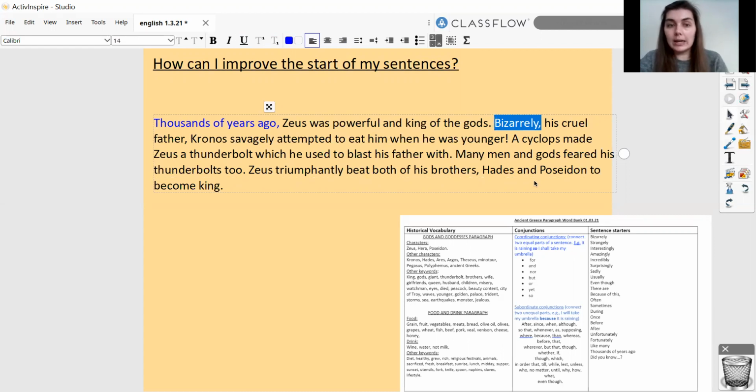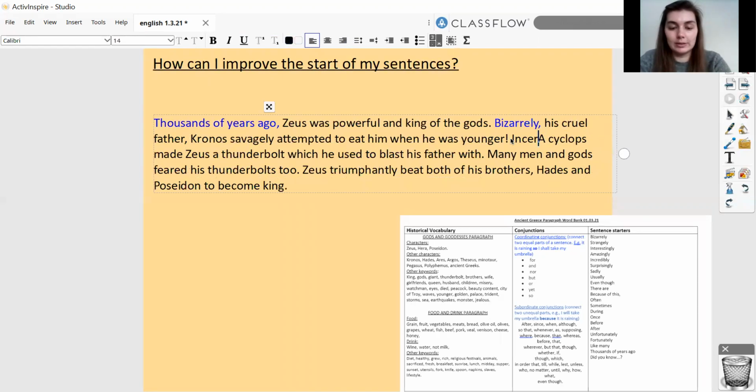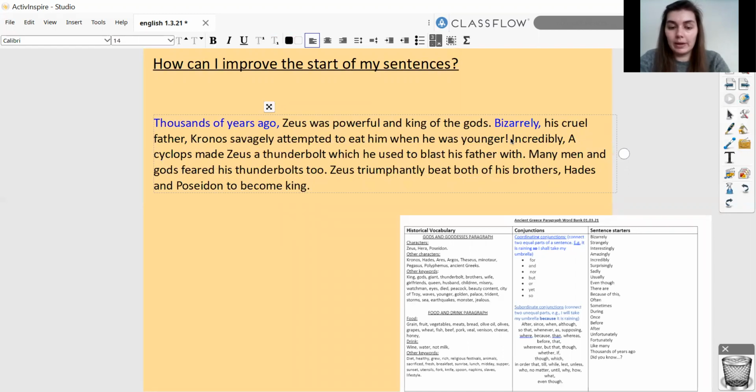My next one, a Cyclops made Zeus a thunderbolt which he used to blast his father with. For this one, I'm going to say incredibly, because it's quite incredible that a Cyclops can make a thunderbolt. Incredibly, a Cyclops made Zeus a thunderbolt, which he used to blast his father with.